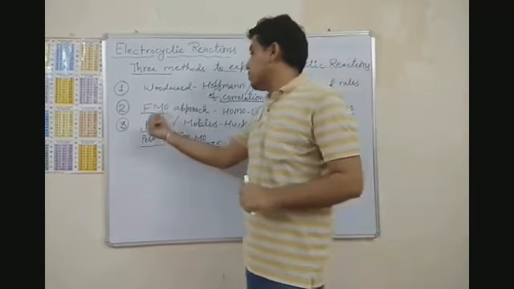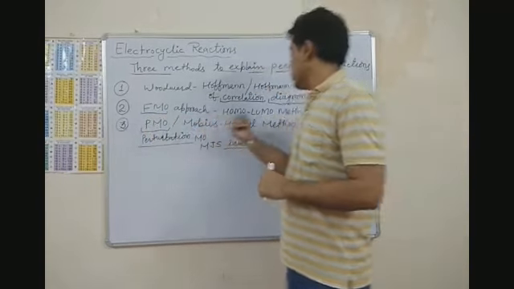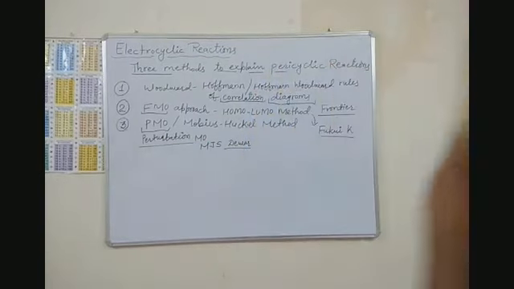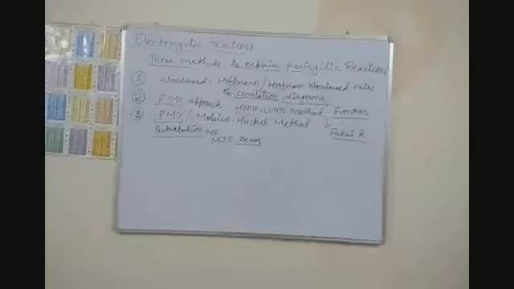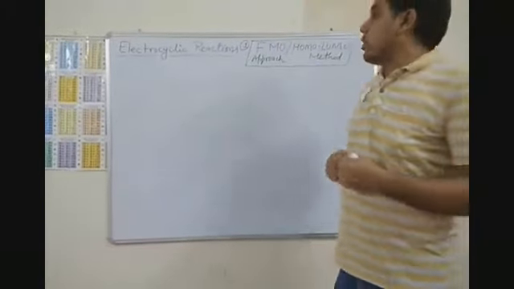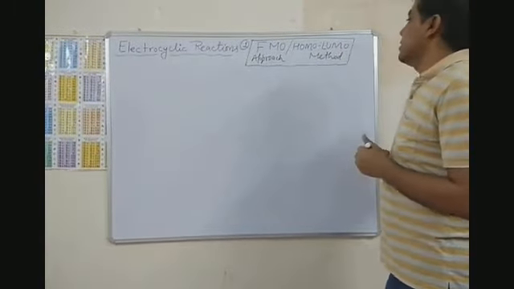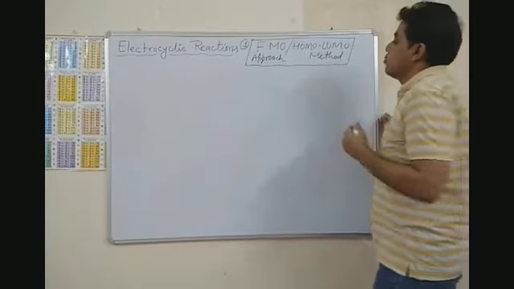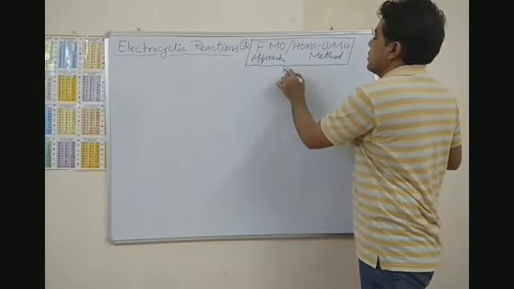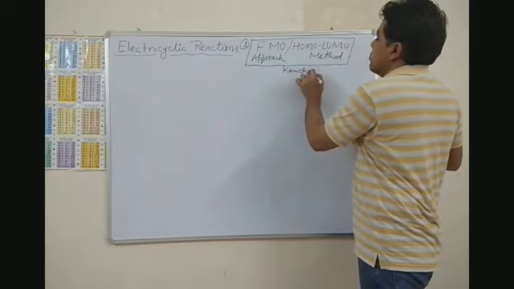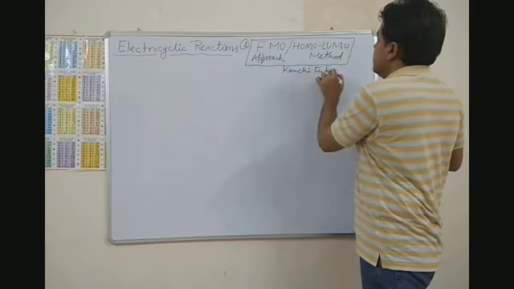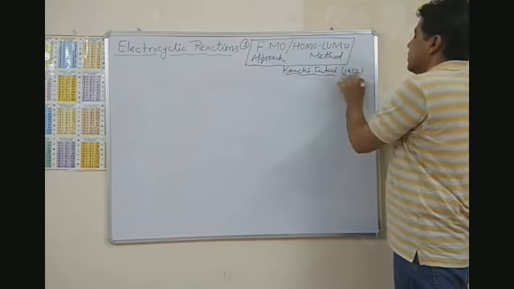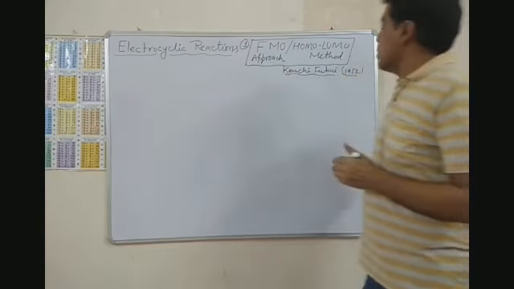So first we will talk about the FMO approach or HOMO-LUMO method. The first method is the frontier molecular orbital approach or HOMO-LUMO method. This method was proposed by Kenichi Fukui in 1952.